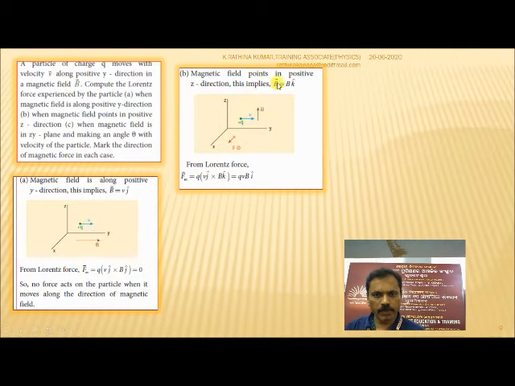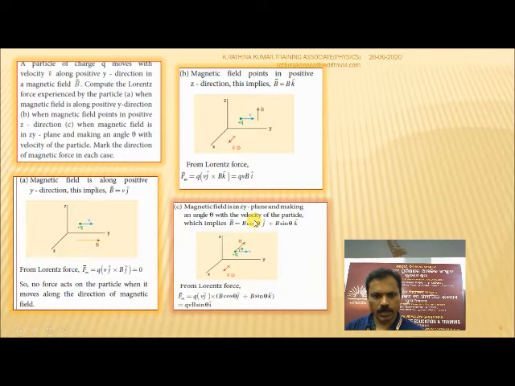So next case, the magnetic field points in the positive z direction. This implies B vector is equal to B into k cap. So in this Cartesian diagram, that is the xy direction, B is in the z direction, the velocity is in the y direction, and the force is in the x direction. So from the Lorentz force, the magnetic force is equal to q into v j vector cross B k vector, which is equal to q v B i vector. When you take j cross k, the i vector will come.